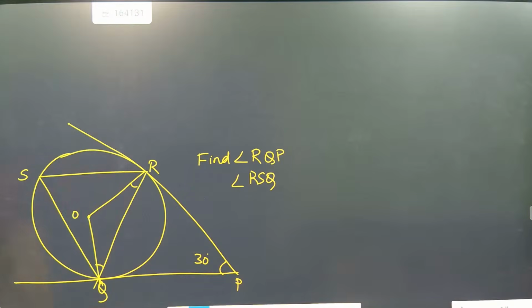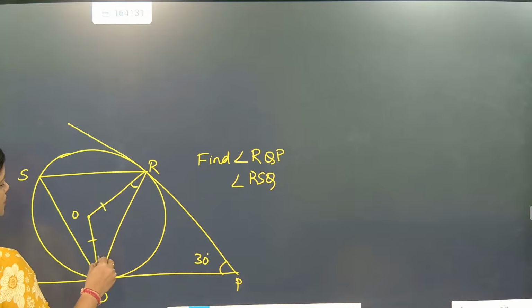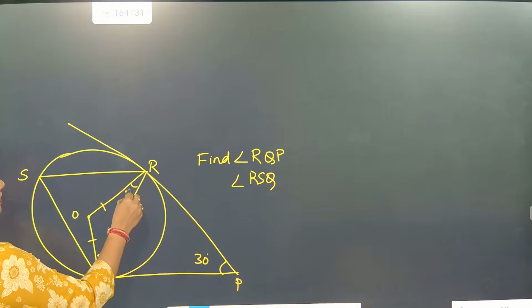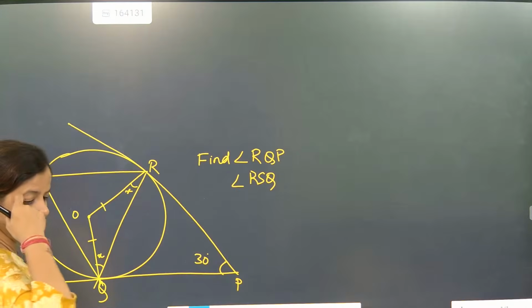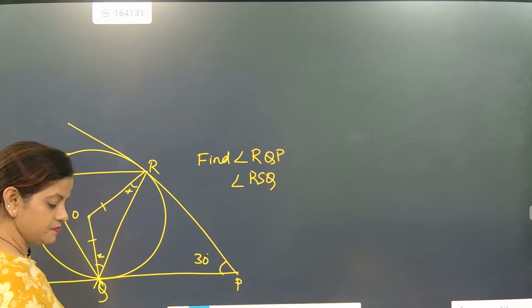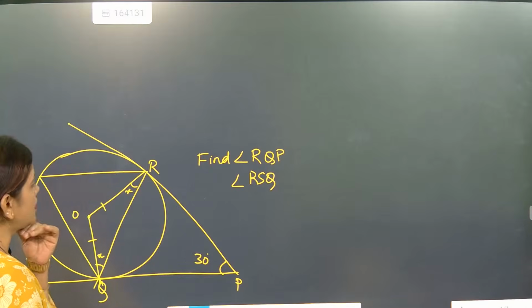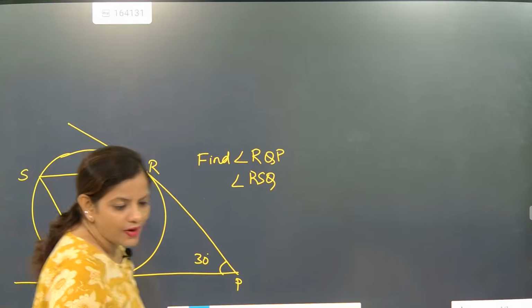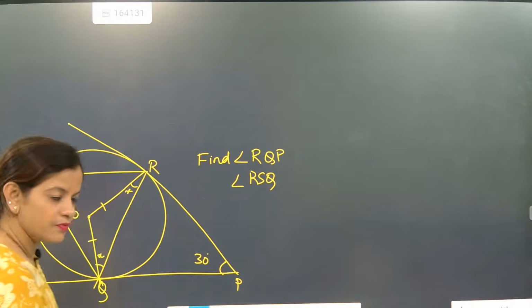Beta, 30 degrees is given, you need to align this question very carefully. See, this will become x, this will also become x. Solve this question very particularly. One angle is coming 75, another angle is also 75, both 75.